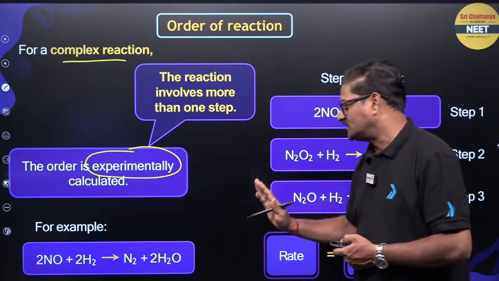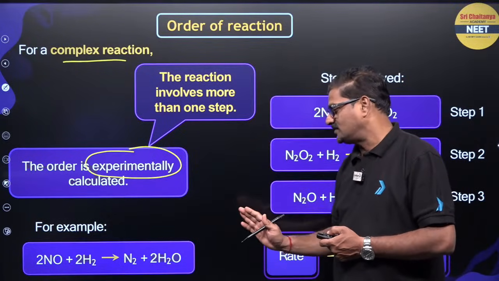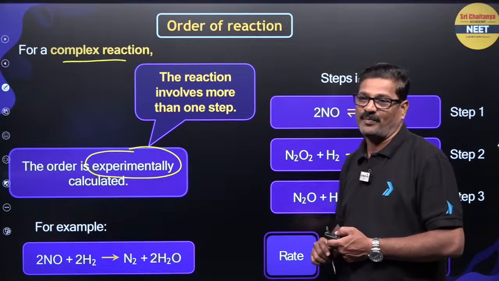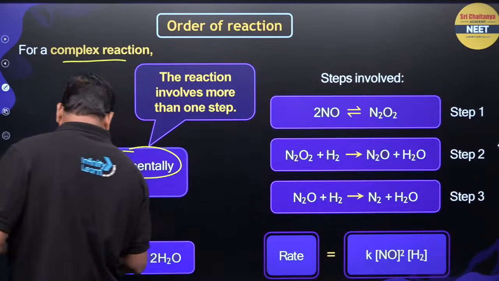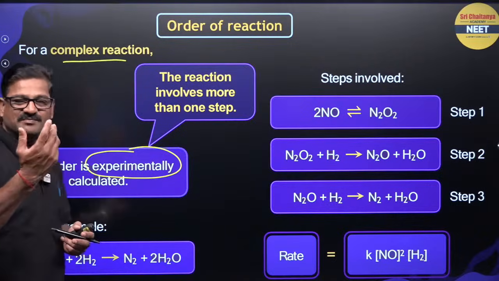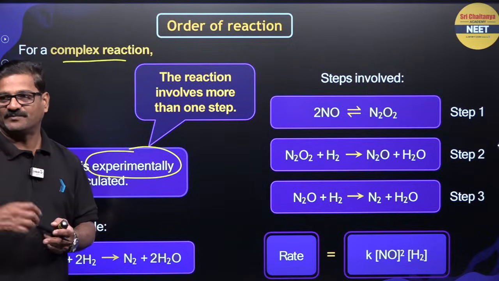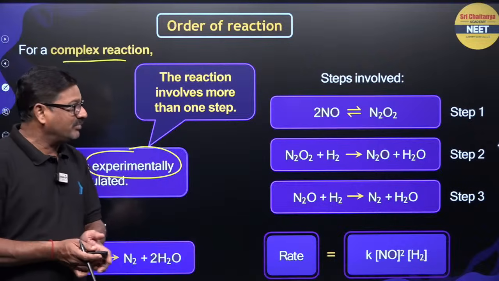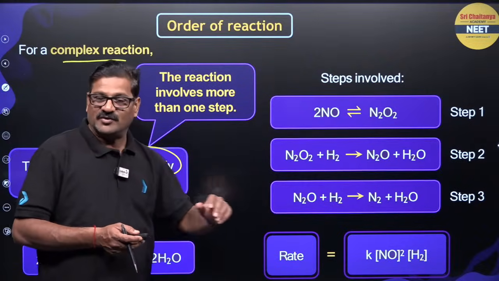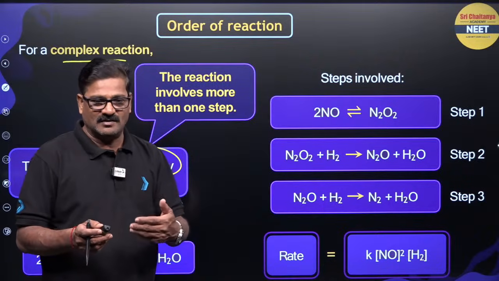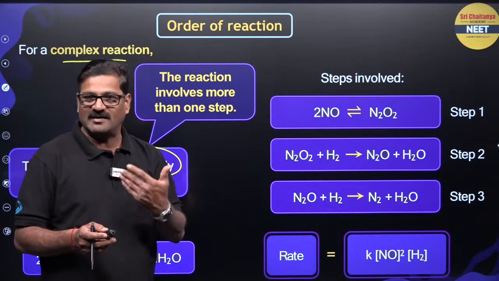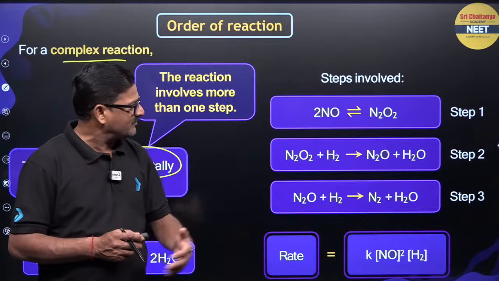So, for example, NO plus H2 gives N2 plus H2O. This reaction is not taking place in a single step. The possible steps can be like this. You can also make your own possibility according to the accepted chemical bonding and other thermodynamic parameters.